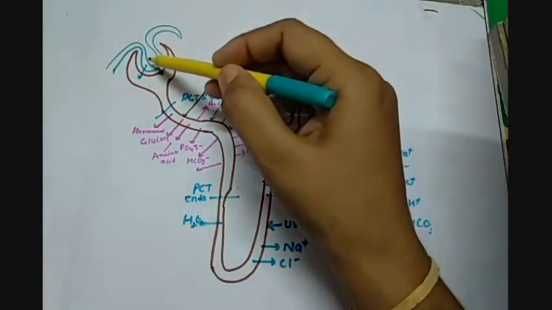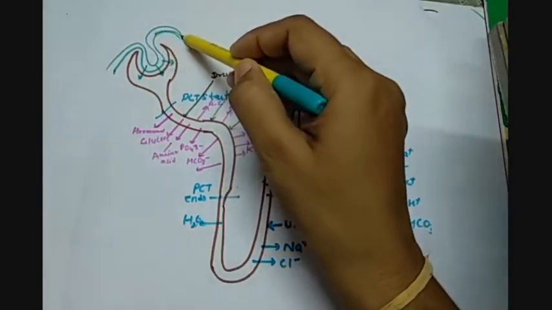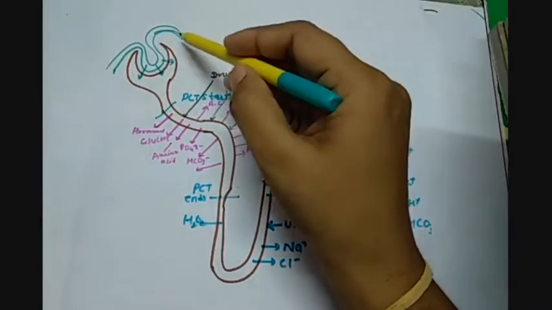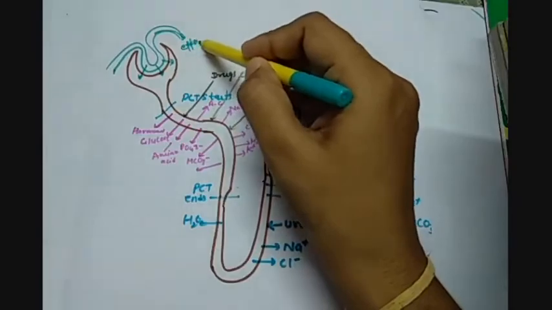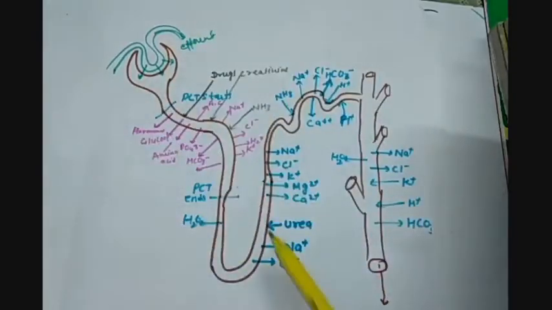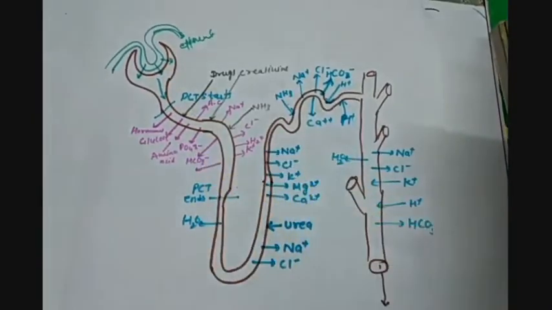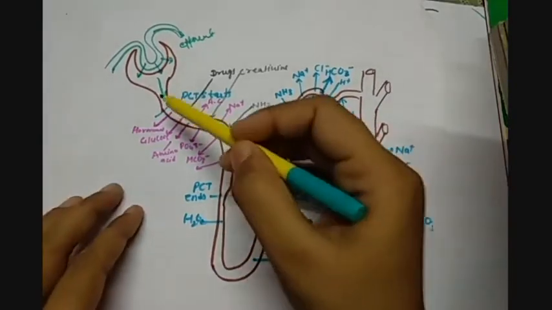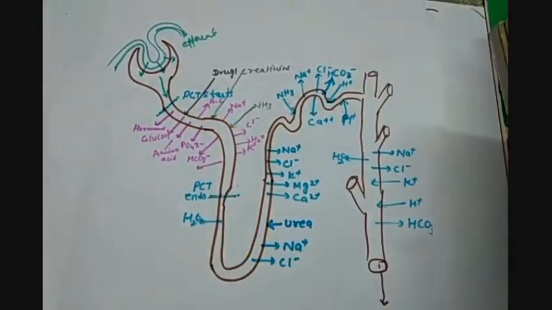Then the filtered blood that comes out from this arteriole is called the efferent arteriole. Then that filtrate flows down in the PCT. Now here both things are happening. This is the portion where the PCT starts, and this is the portion where the PCT ends.